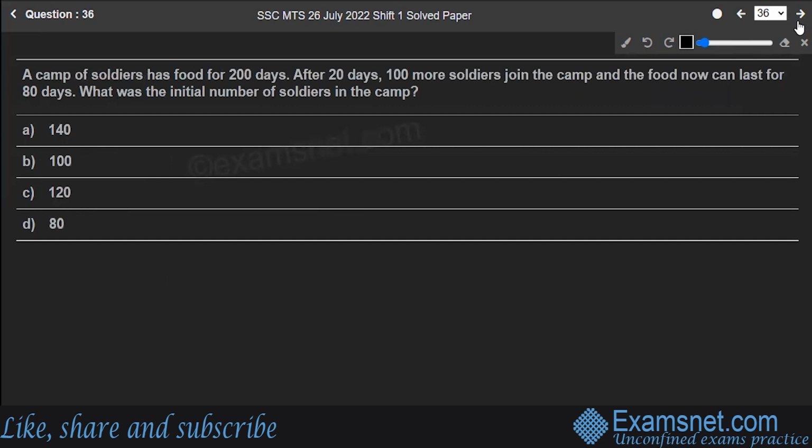A camp of soldiers has food for 200 days. After 20 days, 100 more soldiers join the camp and food now can last for 80 days. What was the initial number of soldiers in the camp? First of all, let's suppose the initial number of soldiers is X. What happens after 20 days?